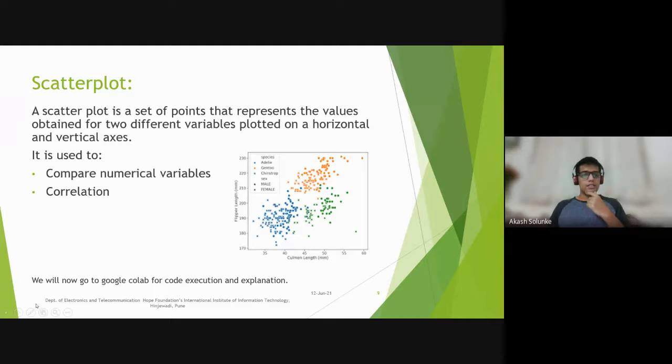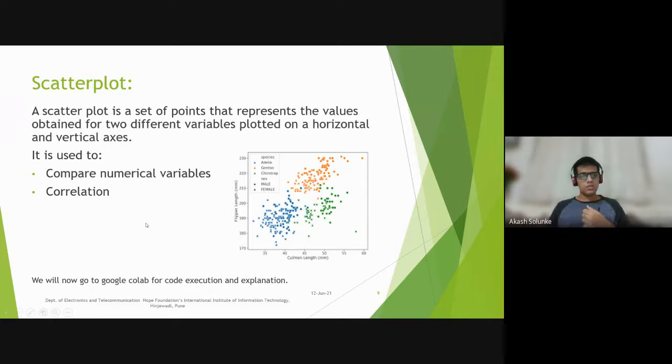The first thing is the scatter plot. A scatter plot is a set of points that represent values obtained for two variables plotted on the horizontal and vertical axes. It is used to convey the relationship between two numerical variables.